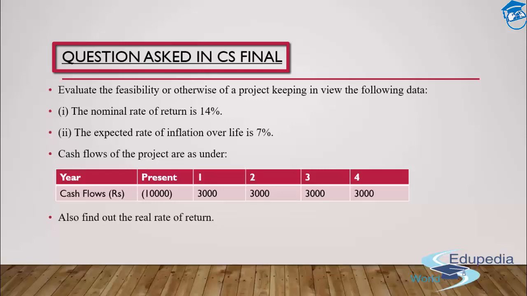If in any country inflation is involved, then I'll have to multiply it with the real rate of return and I'll get the nominal rate of return. Let's suppose my risk-free interest is 7%, but because there is inflation in my country, I'll be adding, let's say, 2% as my inflation. What I'll do is simply multiply 1.07 with 1.02.